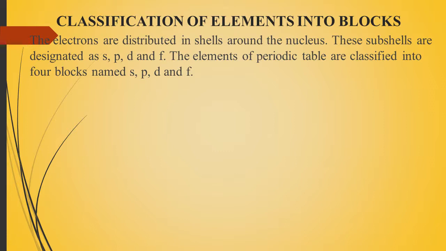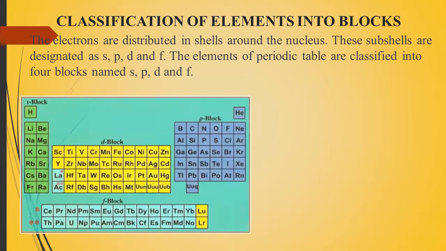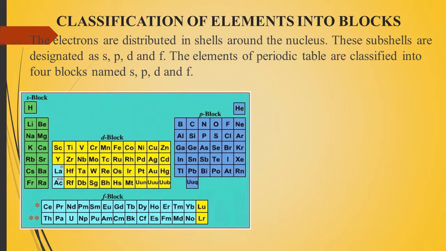We have named 4 blocks: S, P, D and F. So the elements of the periodic table are classified into 4 blocks: S, P, D and F. Let me discuss which elements are in S, P, D and F blocks.